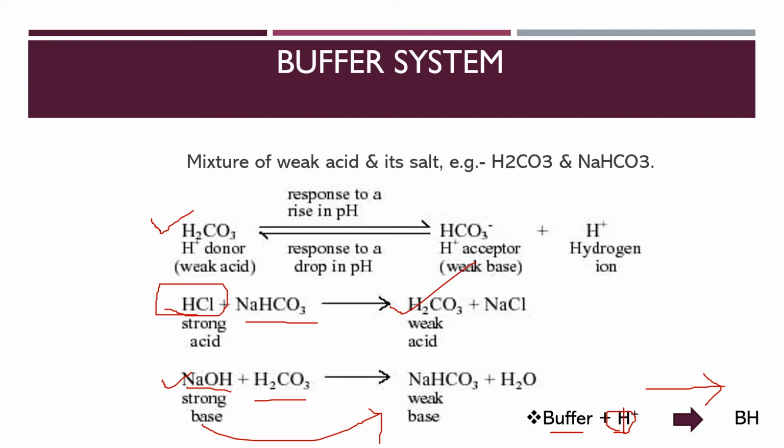Conversely, when the H plus concentration is less, the reaction will be shifted to the left, and more dissociation of H plus will take place. So when the H plus concentration is high, it shifts to the right. When it is less, it shifts to the left.